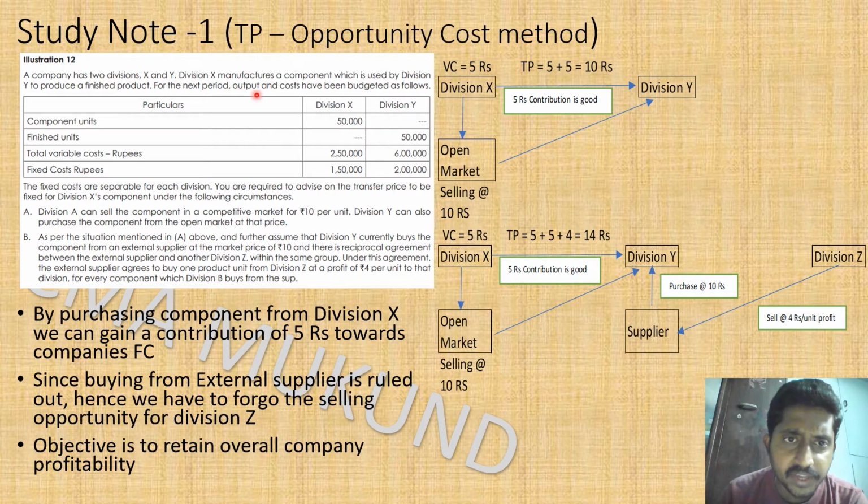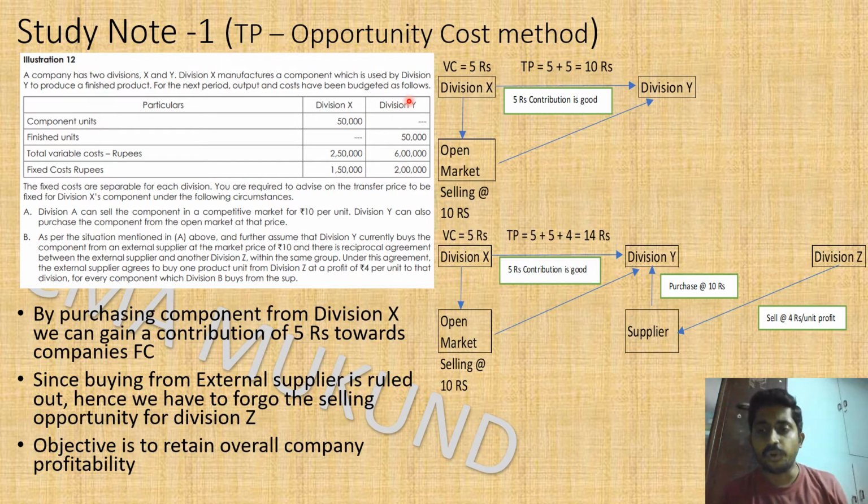For the next period, output and cost have been budgeted as follows. As I said, for doing the transfer price, you will not get a realistic cost from the P&L. What you will get is the budgeted numbers, which are consolidated by various departments and given to you as inputs from the finance side. In finance, similar to the costing or pricing section, there will be a budgeting section, and the budgeting team will do the transfer price for the next year.